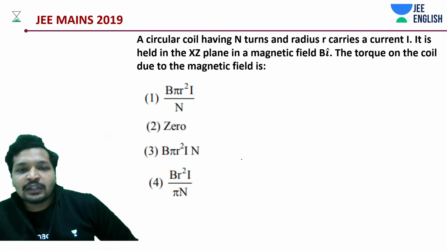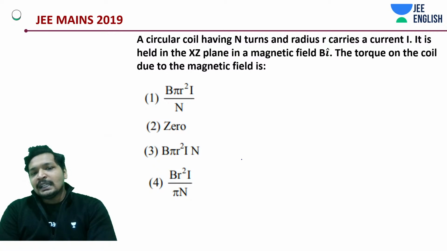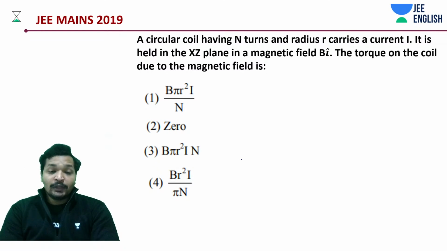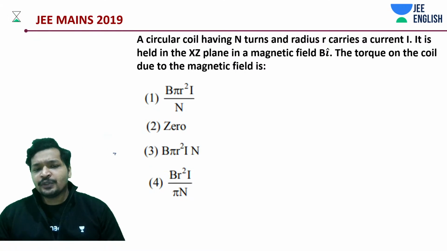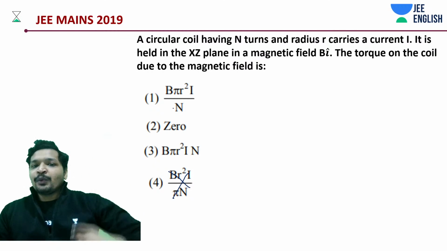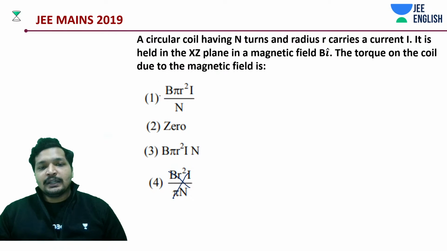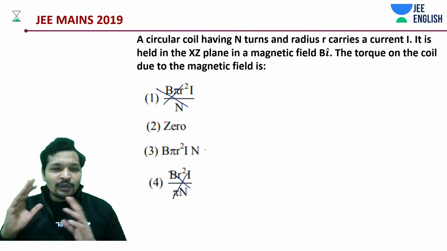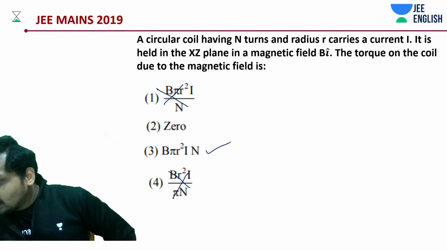So yeah, we have a circular coil having n turns and radius r and carrying a current I. It is held in the XZ plane in a magnetic field B. The torque on the coil due to the magnetic field is going to be, okay, some theta is also given. Obviously, most of you know that n should not come in the denominator, because with n turns, what is going to happen? More torque on it, right? Because it carries n times more current. So obviously these two are not the answer. It should be one among the others.